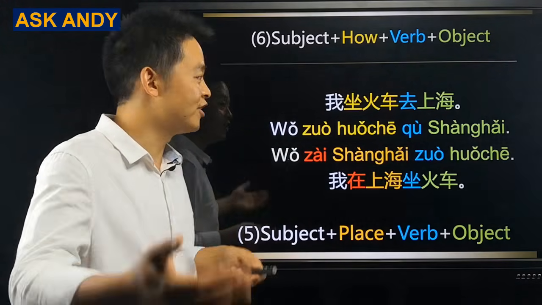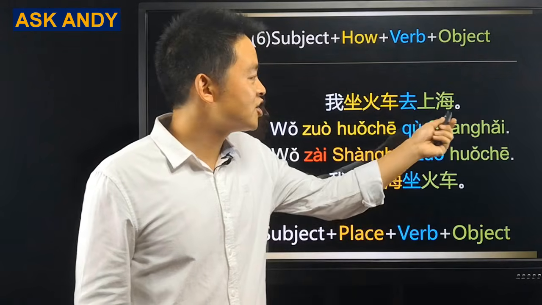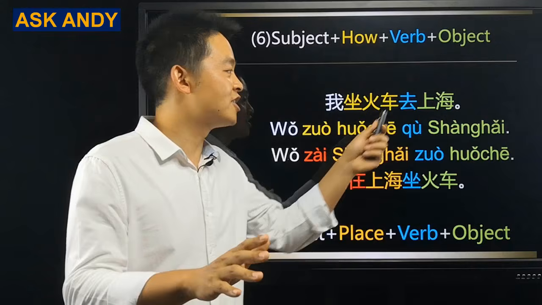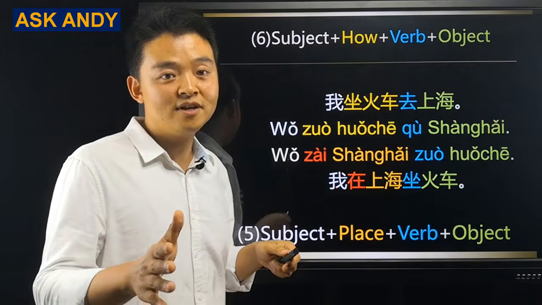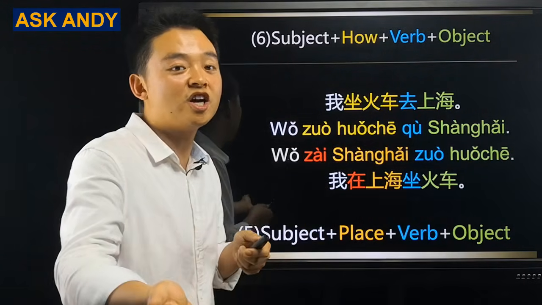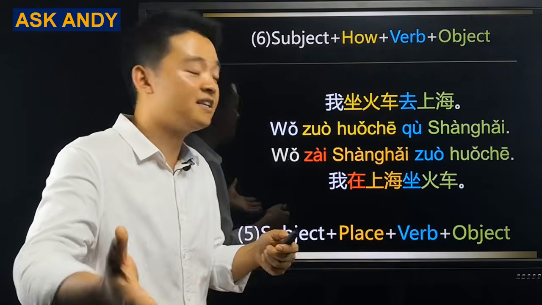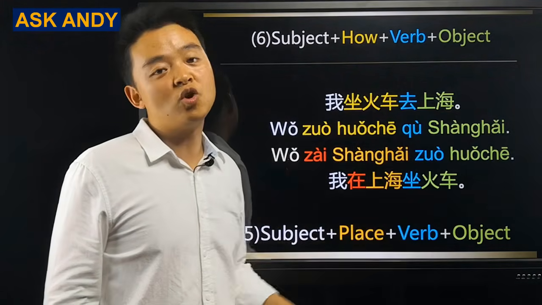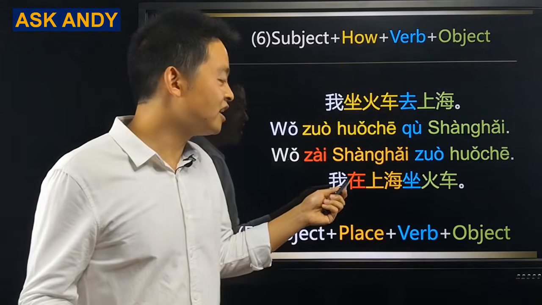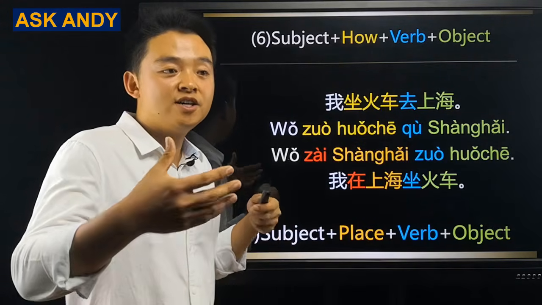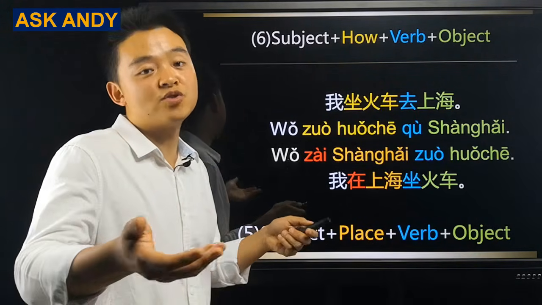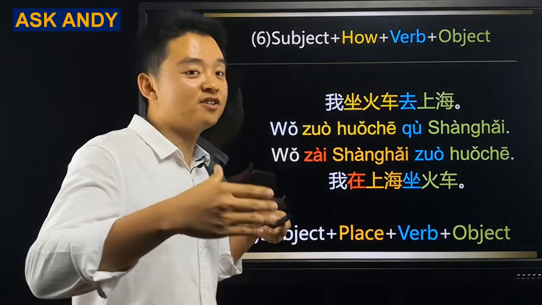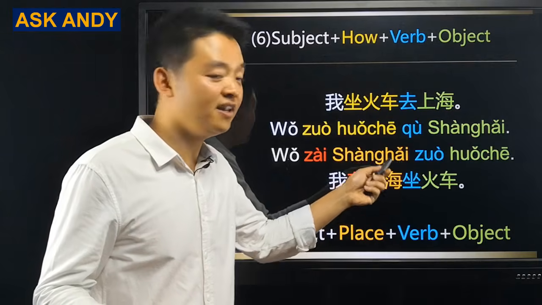Let me analyze it for you. For the first sentence, Shanghai, actually, it is not the place where you are. Shanghai is the destination. You are taking a train to go to Shanghai. You are not in Shanghai yet. But for the second sentence, 我在上海坐火车. I am in Shanghai already. I take a train in Shanghai. It should be in the train station, right? Shanghai is the place where the action takes place. You take a train there.